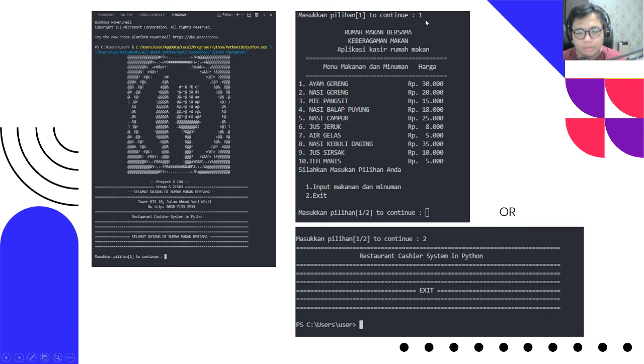Once they type in the number 1, they will be given the list of food and the prices they need to afford in order to pay. At the bottom of the menu, they will be given two choices for the input field. If they input the number 1, they will be taken to the next screen, in which they will choose the food or drinks that they will be ordering. The other option, if they type in the number 2, is to exit, and it will show them this screen at the bottom here.